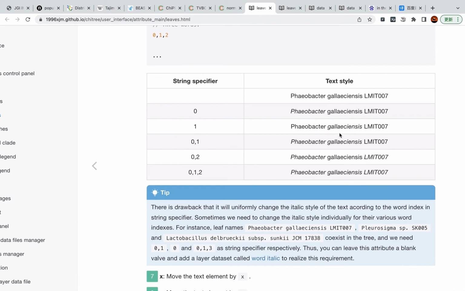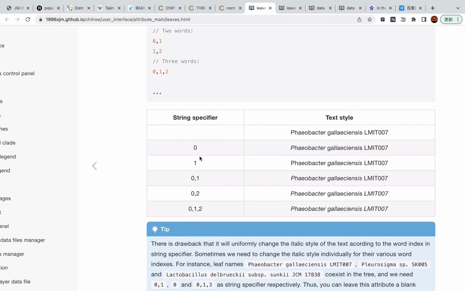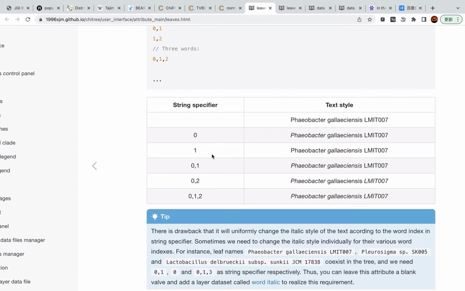be changed. If you fill 1, and the first, no, not the first, because this index starts from 0. So if you fill a 0, the first word will be changed in italic, and 1, the second word will be changed in italic.